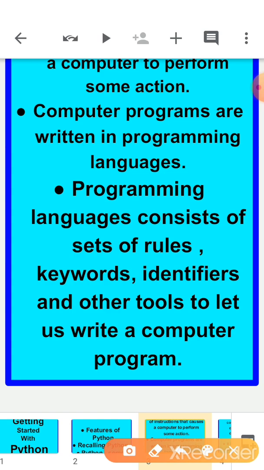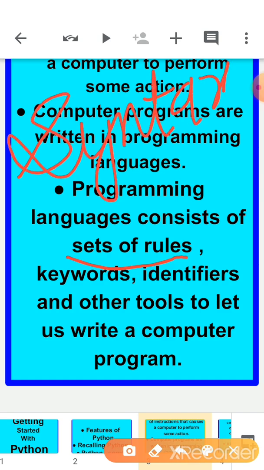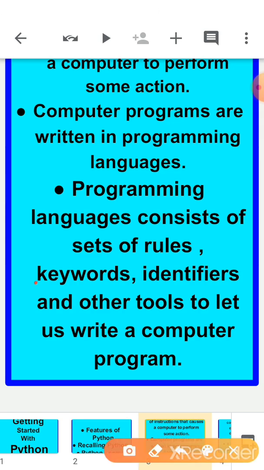In the same manner, in the computer field also, each and every language has sets of rules and regulations, or we can say we have a few syntax also. Like in maths we have formulas, in the same manner in computer languages we have syntax. Now if you notice here, there are two words which are very new to you, keywords and identifiers. About these two words we are going to talk in chapter number 7. When this chapter is finished, we start chapter number 7. In that chapter we are going to discuss keywords and identifiers. Now I am not explaining these two terms.